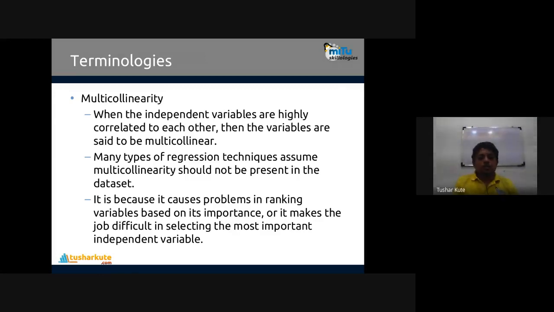Remember, many regression techniques assume multi-collinearity should not be present in the data set. If multi-collinearity is there, the regression algorithm cannot generate the correct result because the variables are internally connected, not connected through the output variable. It causes problems in ranking variables based on their importance, and makes it difficult to select the most important independent variable.